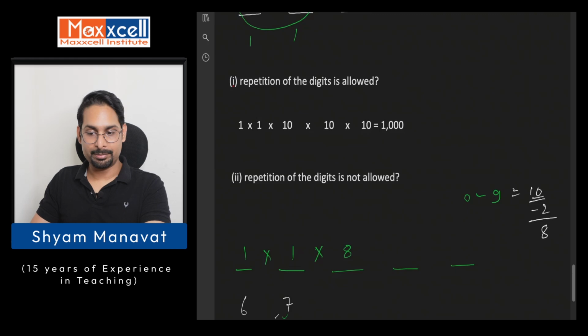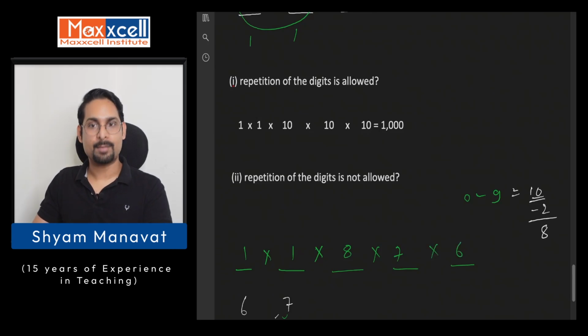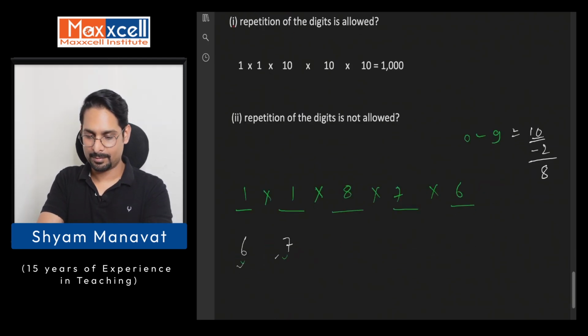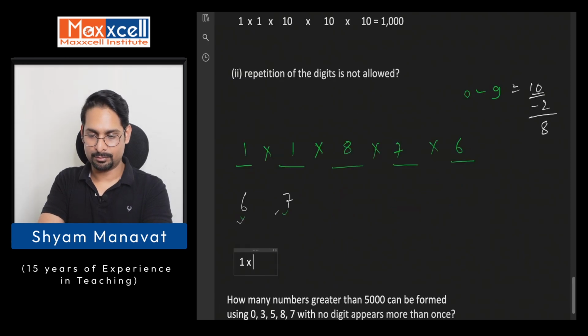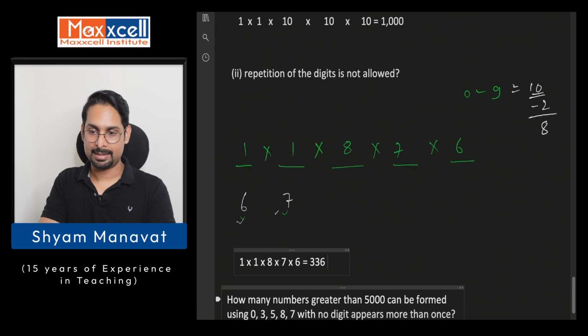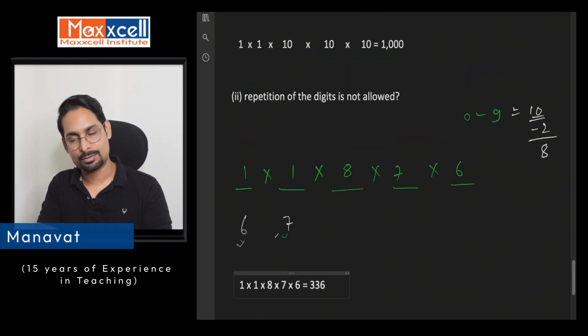And digits cannot be repeated. So here 7 possibilities, 1 reduces further. 6 possibilities, again 1 reduces. I hope that's clear to you. And this will get you 1 into 8 into 7 into 6, which is 336. These many numbers can be formed. I hope this concept is also clear.